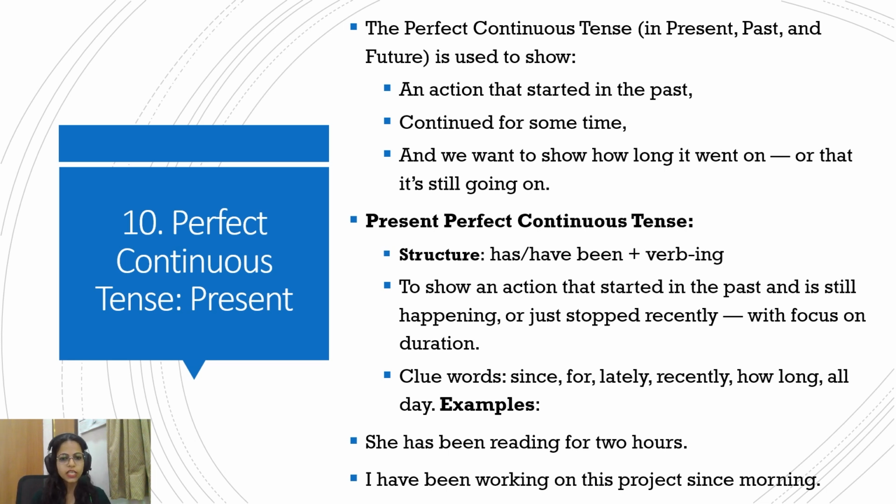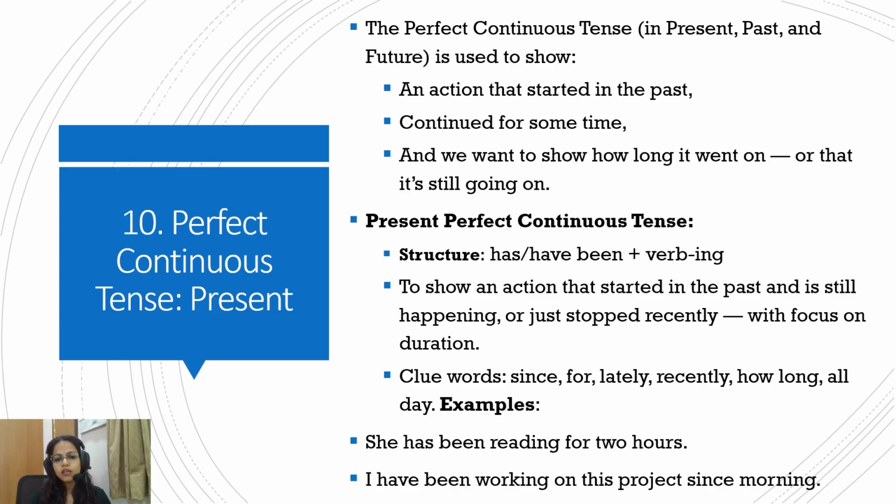Okay, so to show an action that started in the past and is still happening or just stopped recently, with the focus on duration. For example, she has been reading for 2 hours. So the reading started in the past and it is still going on, and the duration has been the focus, the 2 hours. Or, I have been working on this project since morning. So the action started in the morning and it is still going on. The fact that it started in the morning and is going on, this is the focus, since morning.